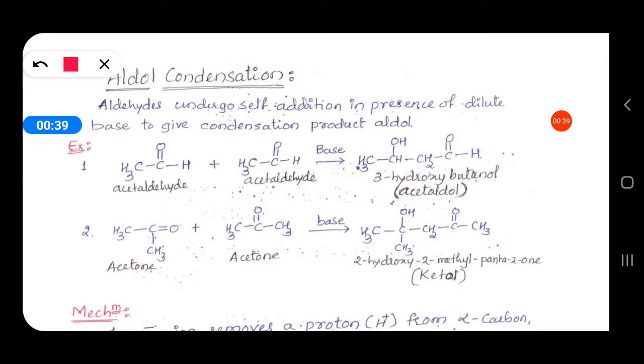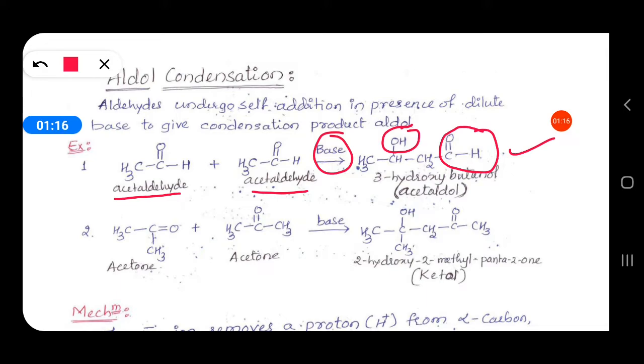So see here, two molecules of acetaldehyde in presence of base undergo self-condensation and give a product that is called aldol. In this aldol, it has a CHO group, that is the aldehyde group, and an OH group, the alcohol group. So it is called aldol. It is obtained from acetaldehyde, so acetaldol is the name, but its IUPAC name is 3-hydroxybutanal.